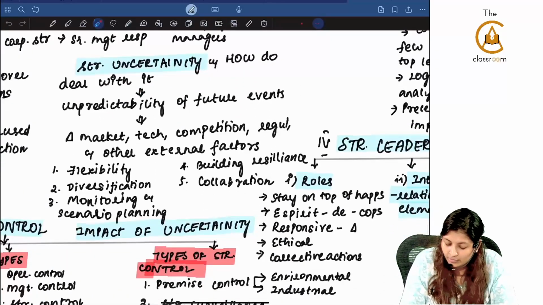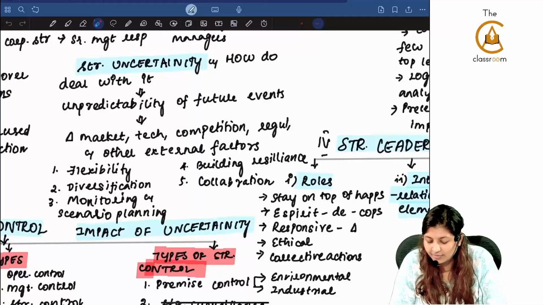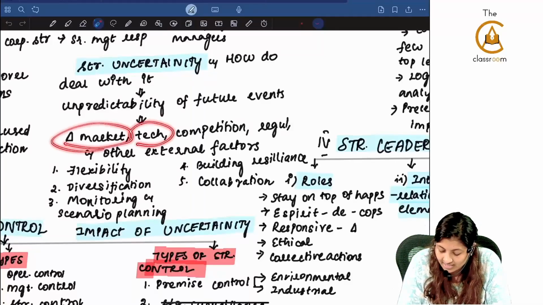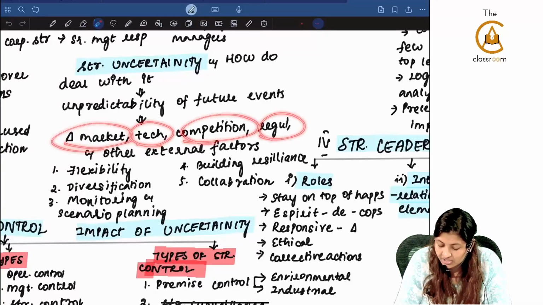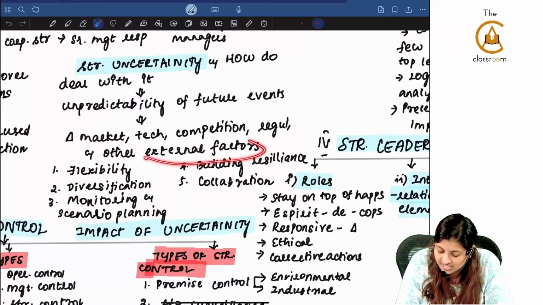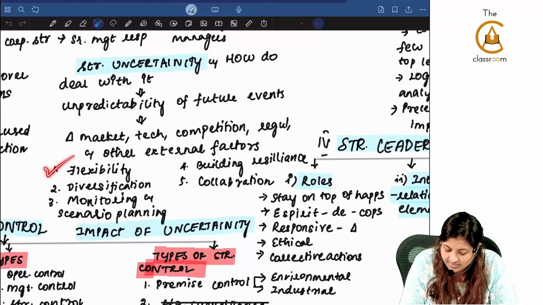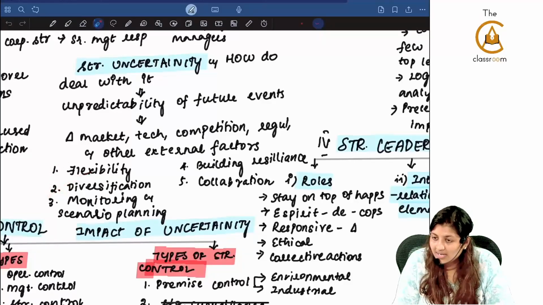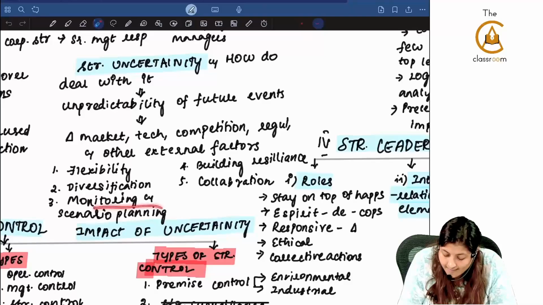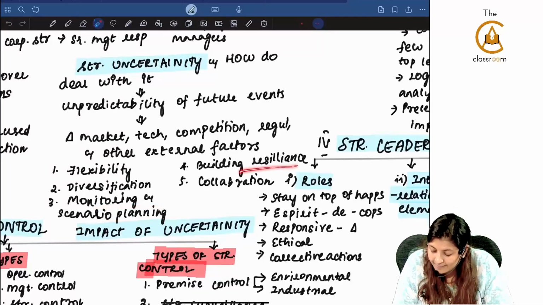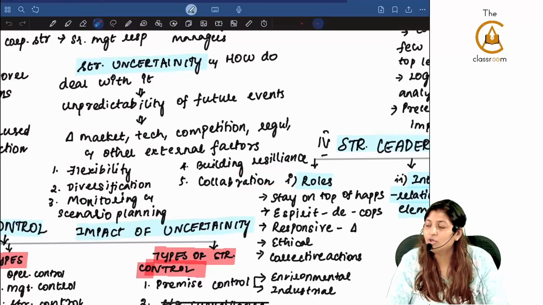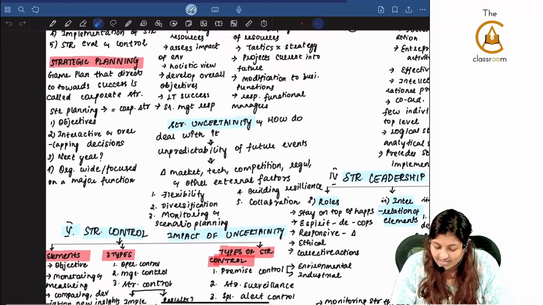Now this is going to talk about unpredictability of future events, change in market, change in tech, change in competition, change in regulatory requirements and change in any other external factors. If it is like that, you will have to see whether it is flexible, how well the company has diversified, monitoring and scenario planning, building resilience, and what kind of collaborations this company has done.